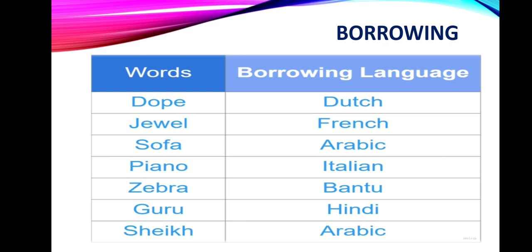As you can see on the screen, a few words which are borrowed from other languages, like dope, which is borrowed from the Dutch language, and jewel, which is taken from French, sofa, which is taken from Arabic, piano, which is taken from Italian, and so on. So borrowing means taking words from, or loaning words from, other languages.